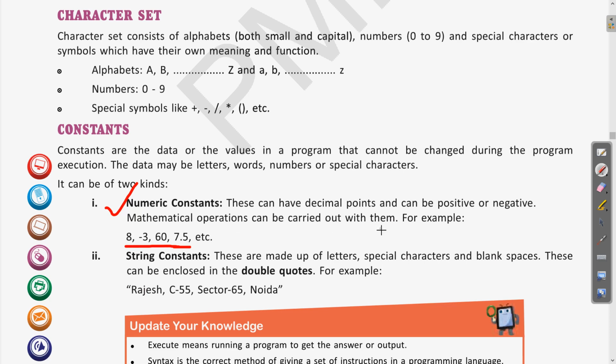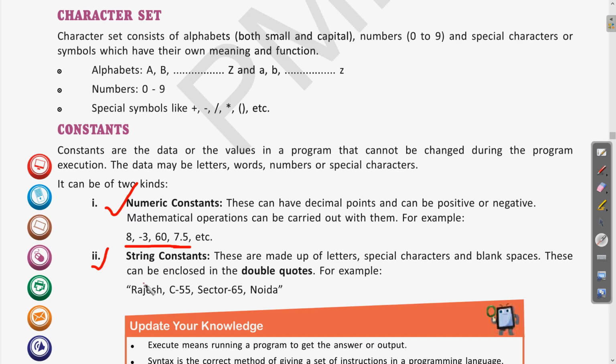Then we have string constants. So second is string constant. Let us see these string constants. These are made up of letters, special characters, and blank spaces. Clear? So if you are writing something, any name, clear? There can be an example of a string constant. For example, here you can see it can be a name with the address, and in between there is a blank and a comma. So this all will be part of